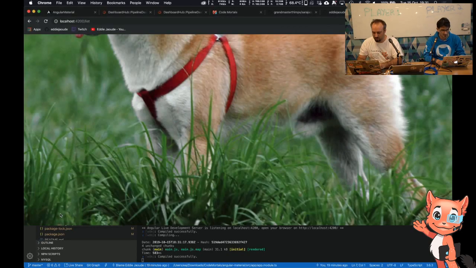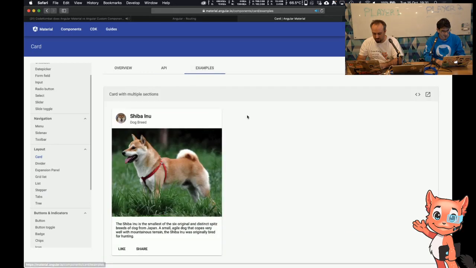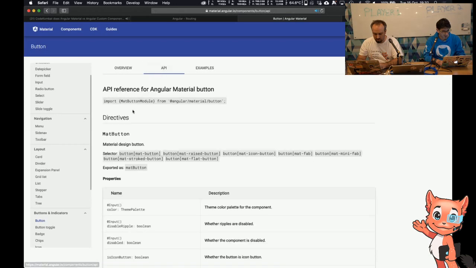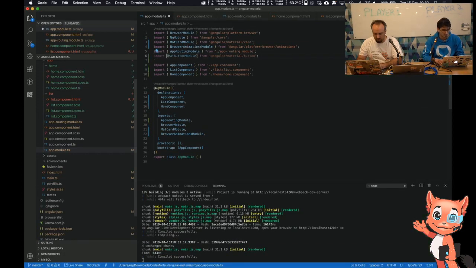So let me just go back to what I was doing, which was, in this card, if I click on the material documentation, it's got mat button, which we haven't included yet. So we'll need to click that. If I go to button, I'm guessing it just follows the same standard. Let's have a look. I'll add it to the end, it's not alphabetical, but I think that's fine for now. So this is how easy it is to include all these modules.